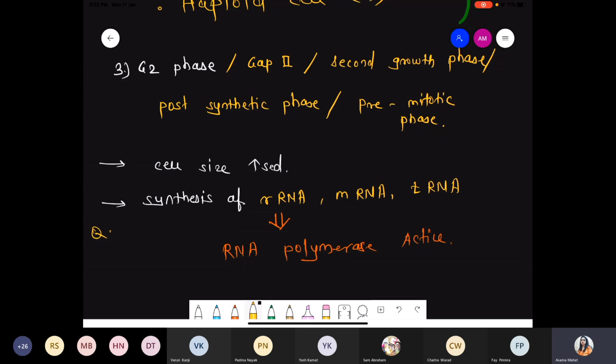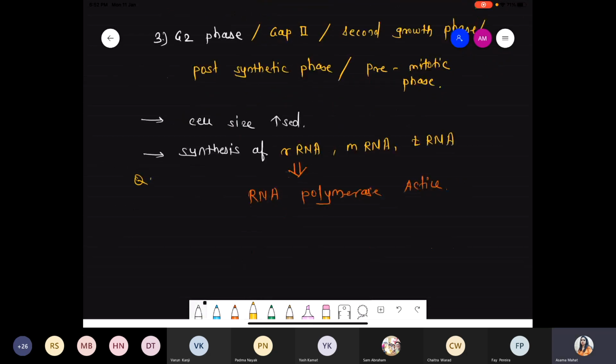Another point, these are the site where synthesis of protein, synthesis of energy in the form of ATP, right? And most important, these are the site where synthesis of a specific kind of protein, that is tubulin protein.